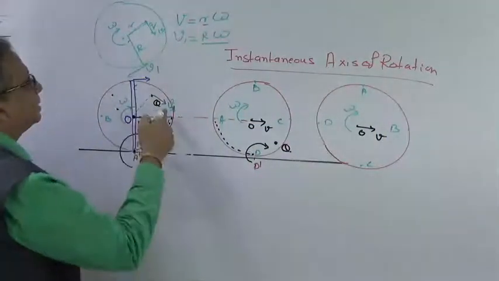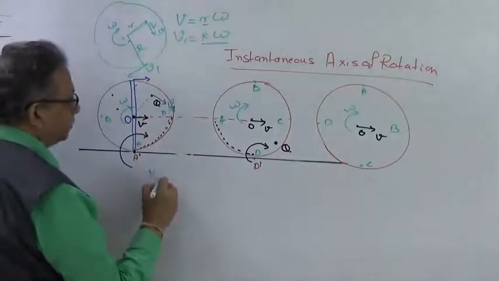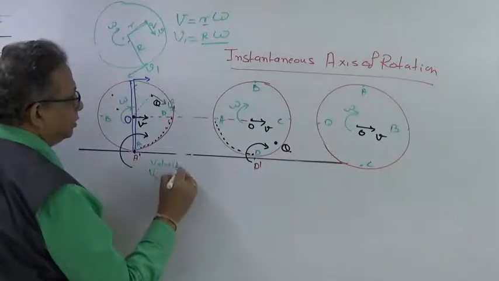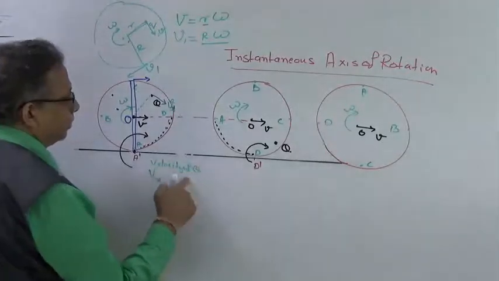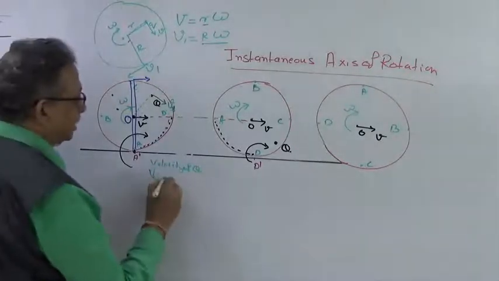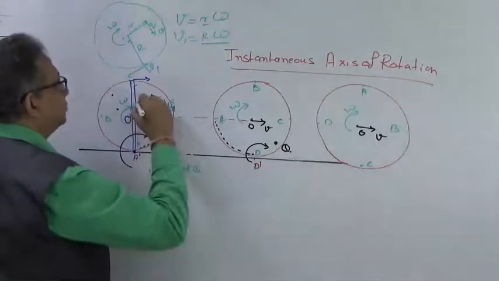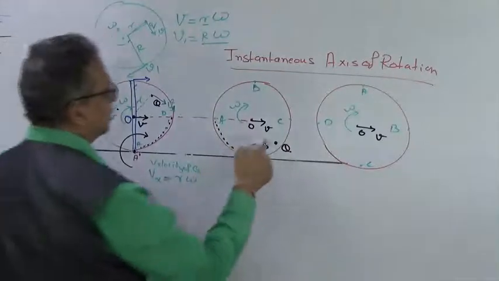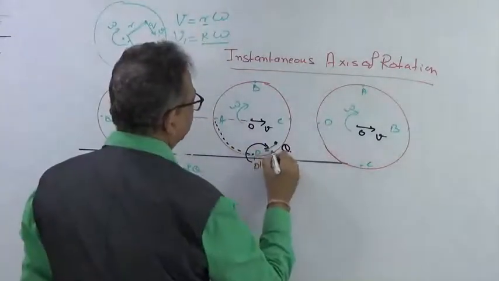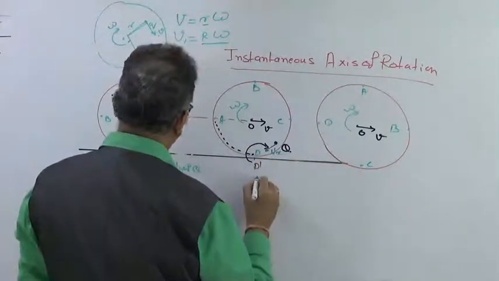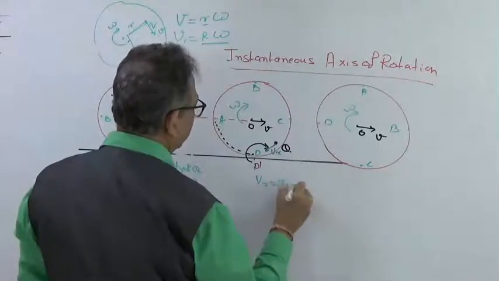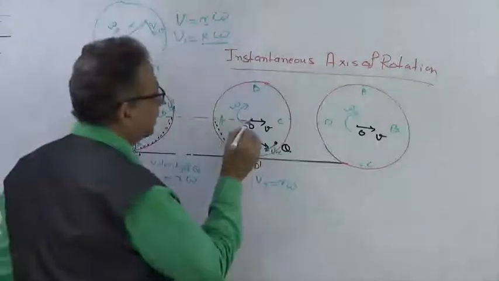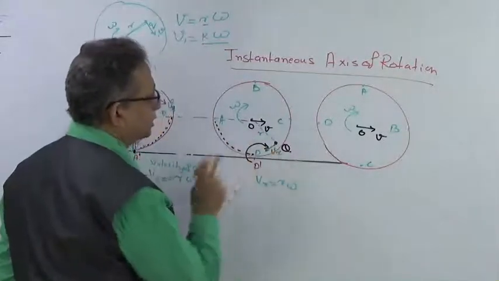If this omega is the same, this Vx, the velocity of Q, suppose this distance was r, would be given as r omega. When it comes over here, it will still have a velocity Vx equal to r omega, because has the distance changed? No, it is still r.